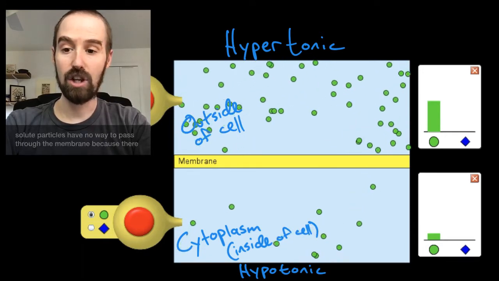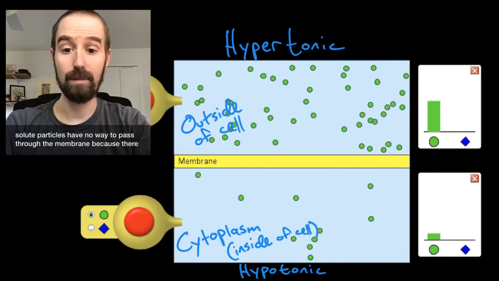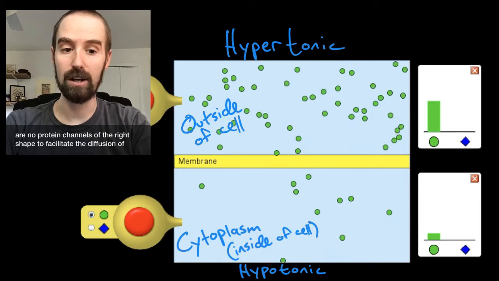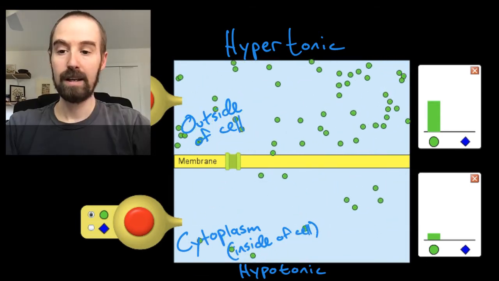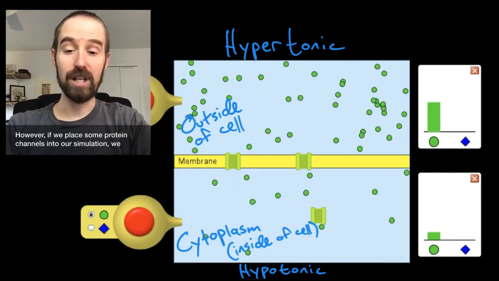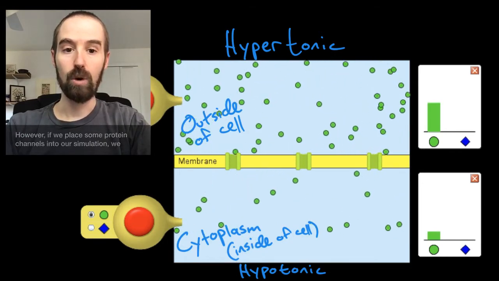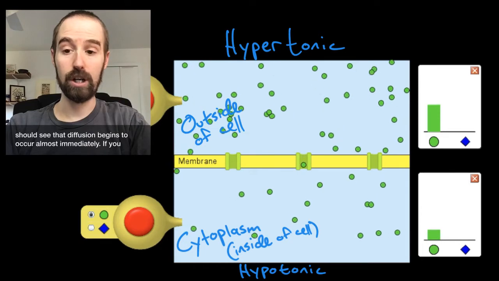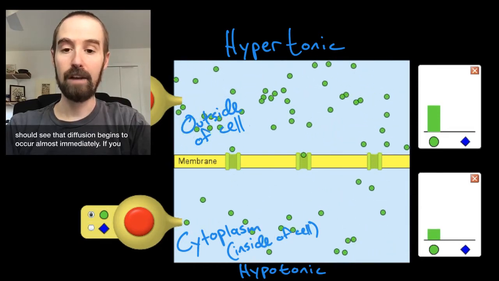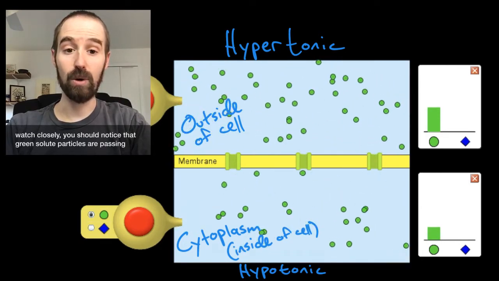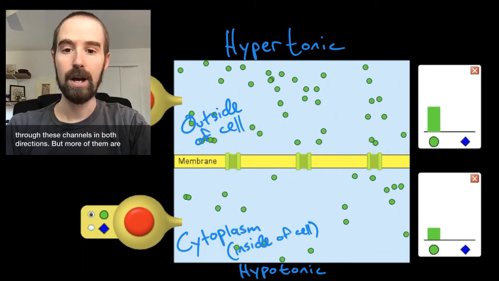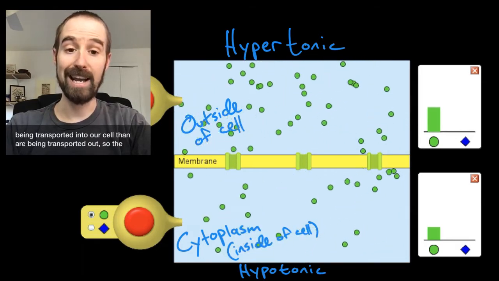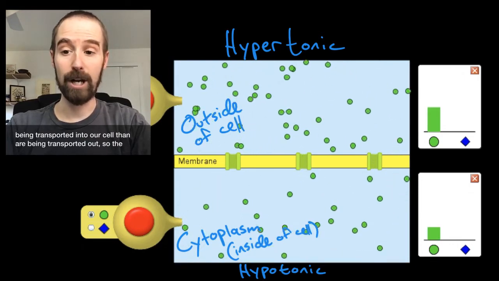Right now, these solute particles have no way to pass through the membrane because there are no protein channels of the right shape to facilitate the diffusion of these particles. However, if we place some protein channels into our simulation, we should see that diffusion begins to occur almost immediately. If you watch closely, you should notice that green solute particles are passing through these channels in both directions, but more of them are being transported into our cell than are being transported out.